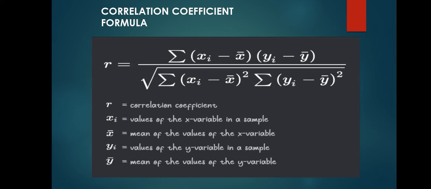We can find how much they are related. If the coefficient value is positive, they are positively related. If it is a negative value, they are negatively related.